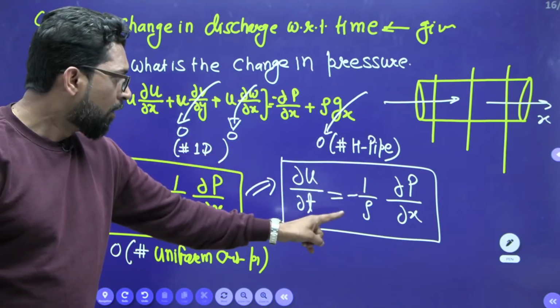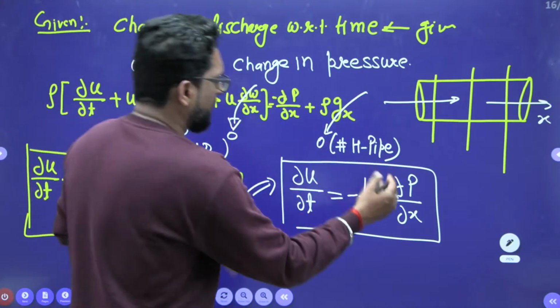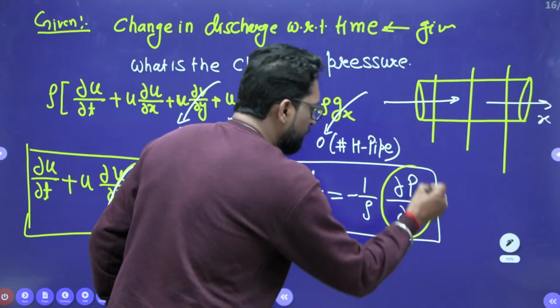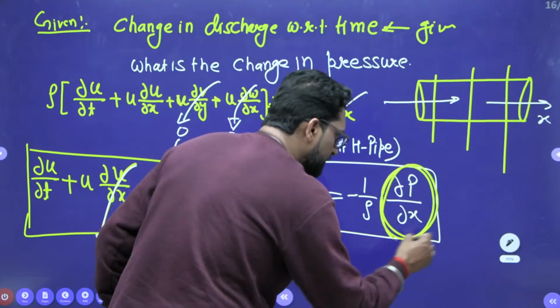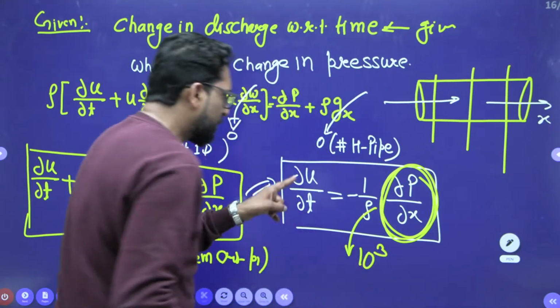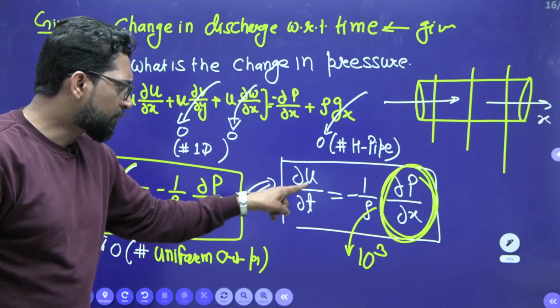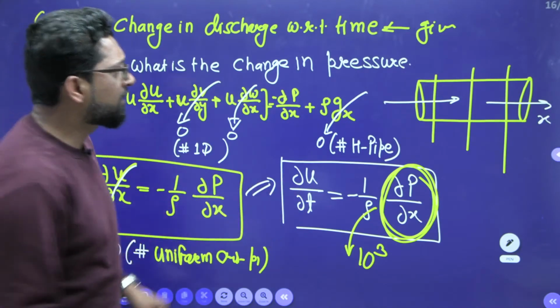Now the second part asks what is the change in pressure. So we have to find dou p by dou x. The density of the fluid is given, 10 to the power 3, water. So we have to find dou u by dou t, which is very easy to find. That means velocity per unit time. How to find the velocity?